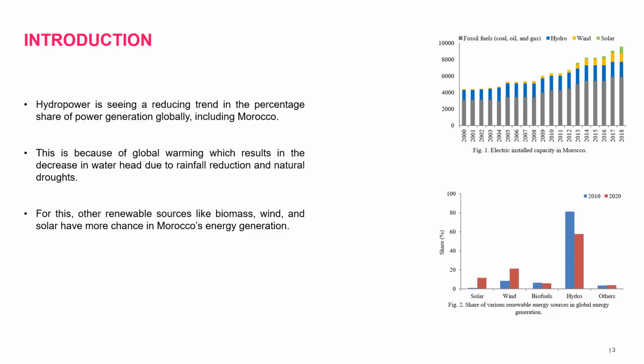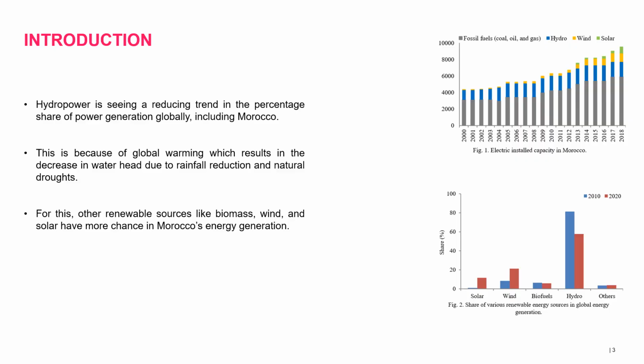Hydropower generation, which is one of the most highly depended-on renewable energy sources globally, is seeing a reducing trend in percentage share of power generation globally, including Morocco and Brazil. And this is due to global warming, which is resulting in a decrease in water head due to rainfall reduction and natural drought. For this, other renewable sources must be utilized like biomass, wind, solar, which have more potential for energy generation